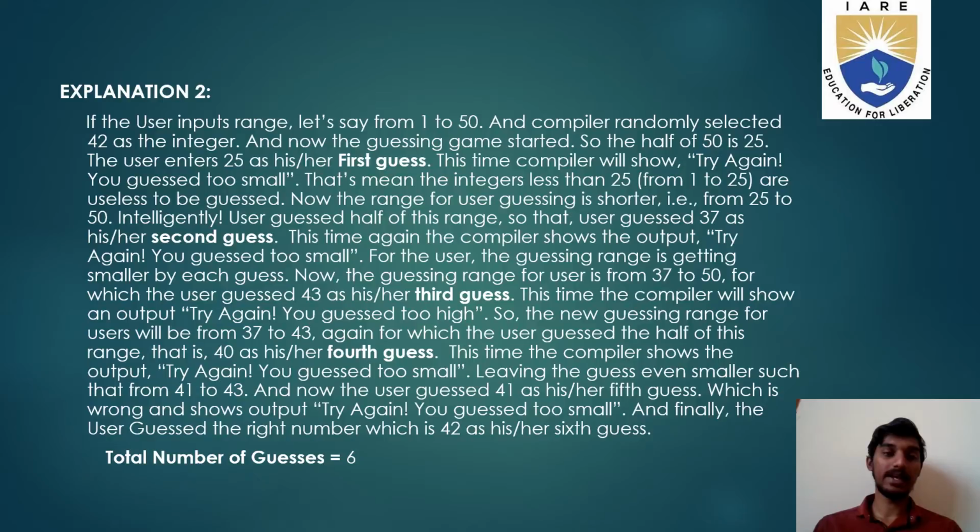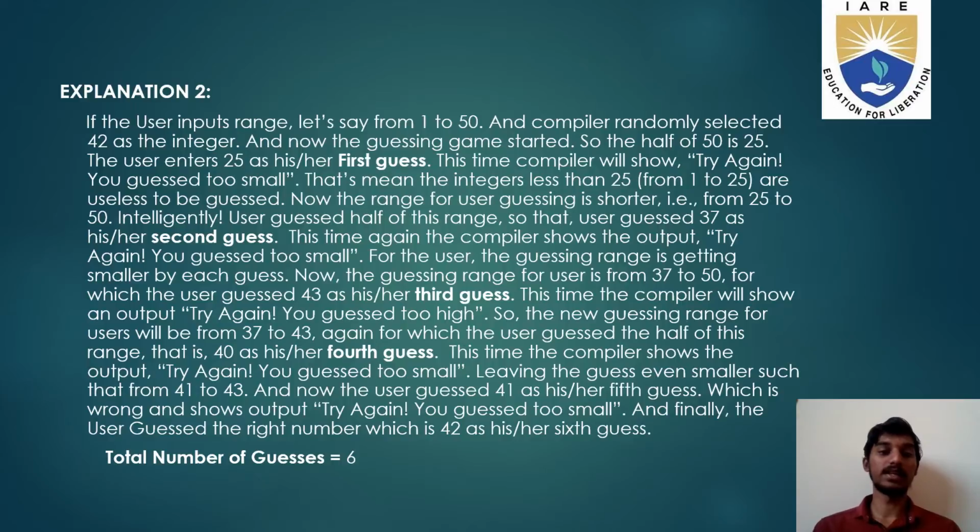Now for another explanation, this time the user guesses the input from the range 1 to 50. The compiler then randomly selects 42 as the integer. Now the guessing game starts again. So half of 50 is 25. The user is going to guess 25 as the first guess. This time the compiler will show try again, you guessed too small.